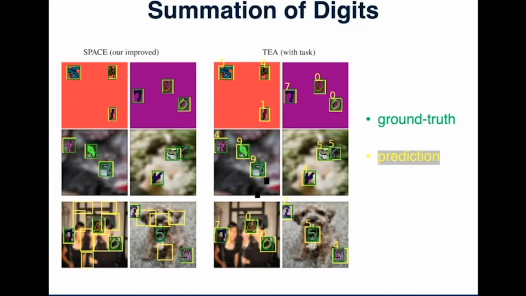And the right two columns are our task-driven method. It accurately captures all the digits and only digits, because those digits are related to our task, calculating the sum of the digits.